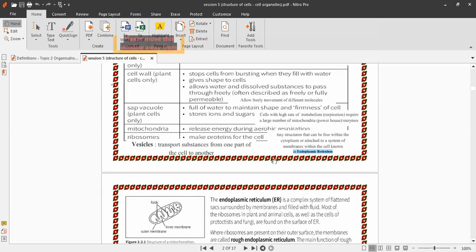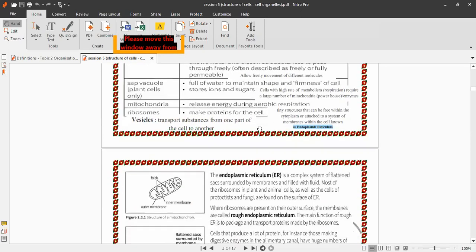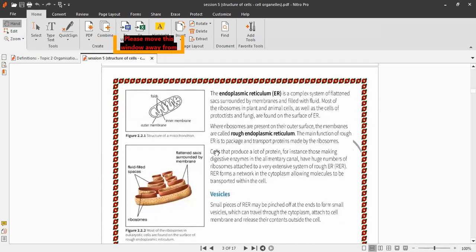Plant cells and animal cells have vesicles that transport substances like proteins from one part of the cell to another. The endoplasmic reticulum is a complex system of flattened sacs, surrounded by membrane and filled with fluid.